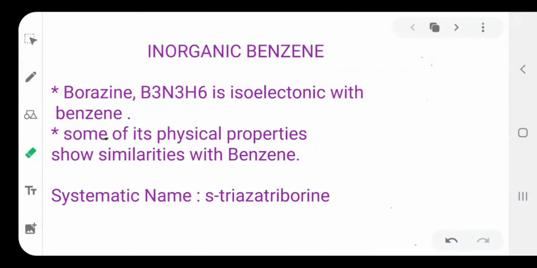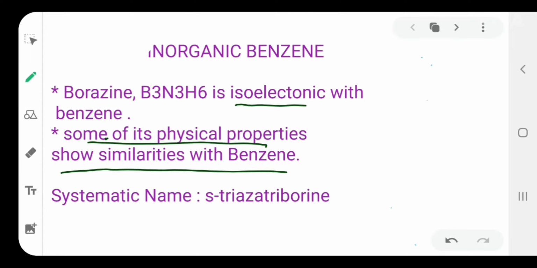Hello students, in this session you will learn borazine, or borazole, or inorganic benzene. And why is it called inorganic benzene? As some of its physical properties show similarities with benzene, right? And it is also isoelectronic with benzene. That means the number of electrons in benzene and borazine are identical.